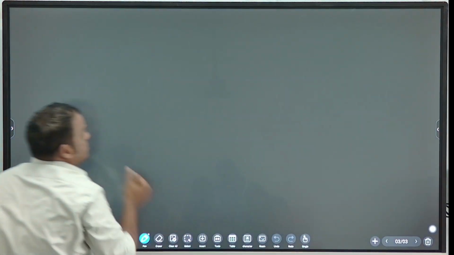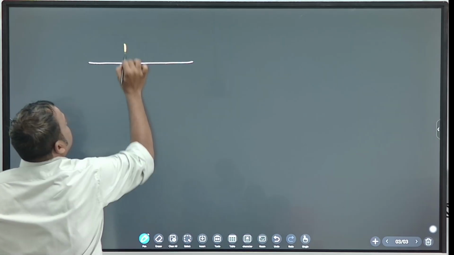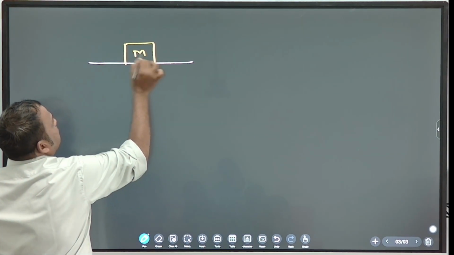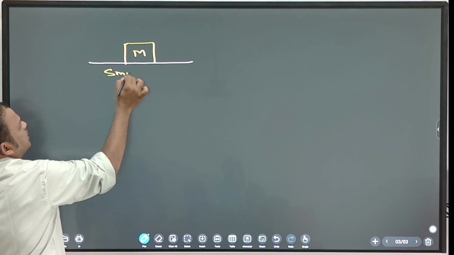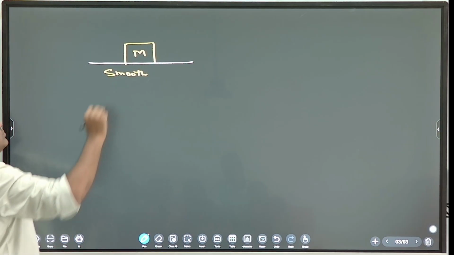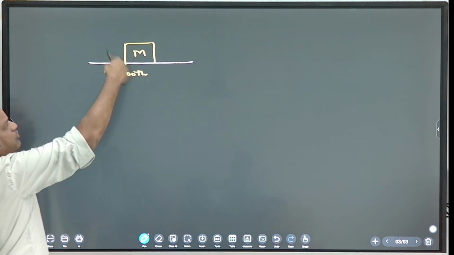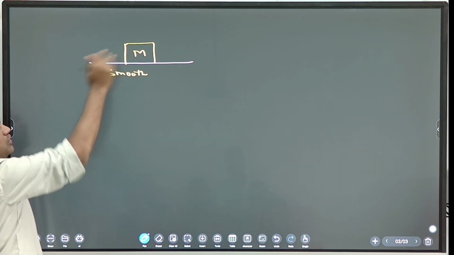Example of unbalanced force. Suppose this is the block. Mass of the block is m. It is kept on a smooth surface. And right now, what forces do you observe here? What are the forces acting on this block? Tell me.